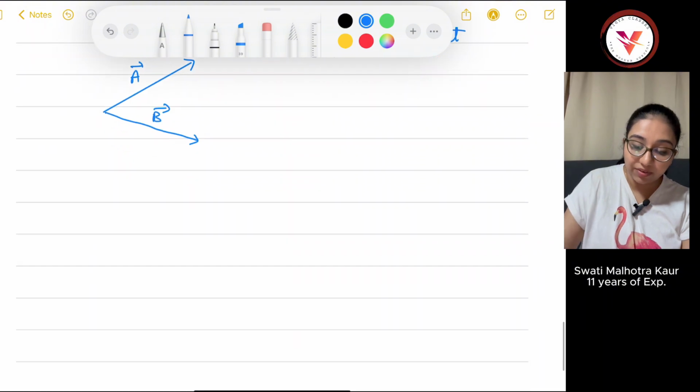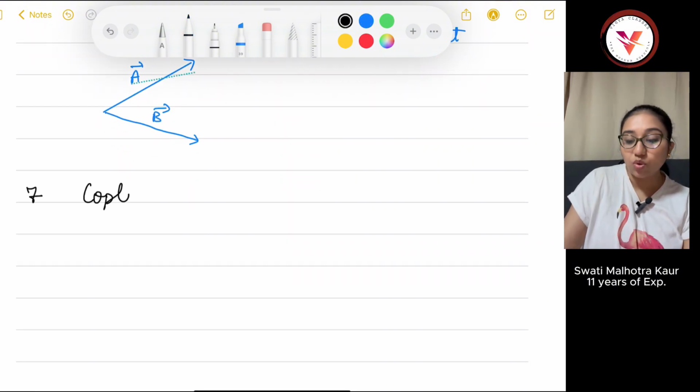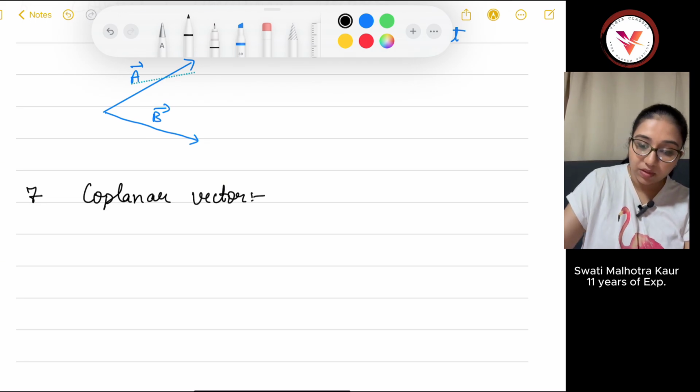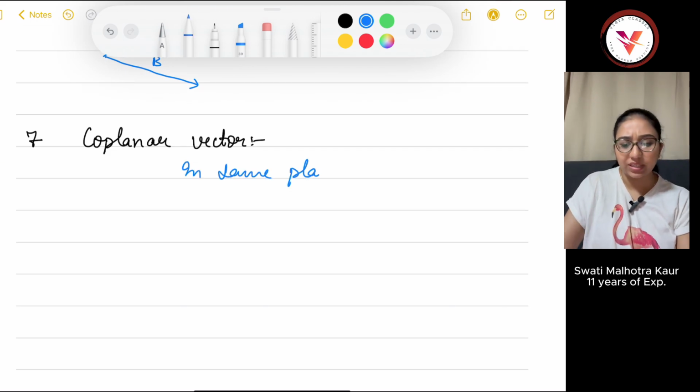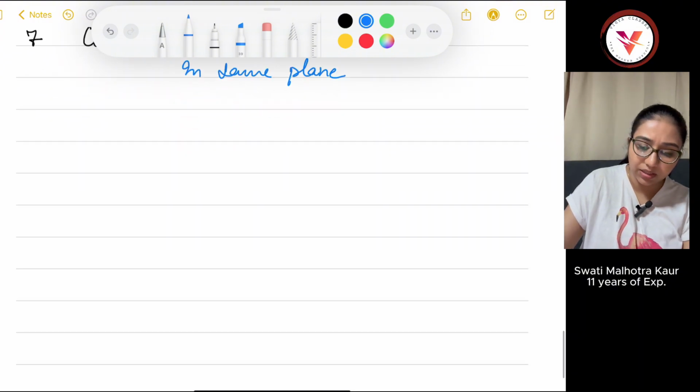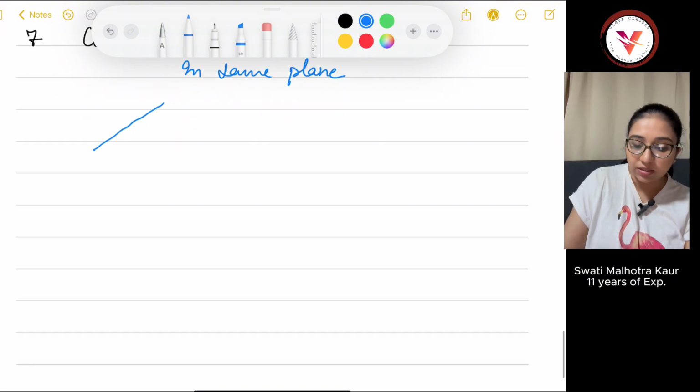Next is coplanar vector. Coplanar vectors are those which are in the same plane. Let's say they are both in the xy plane or yz plane, zx plane, anything like this.